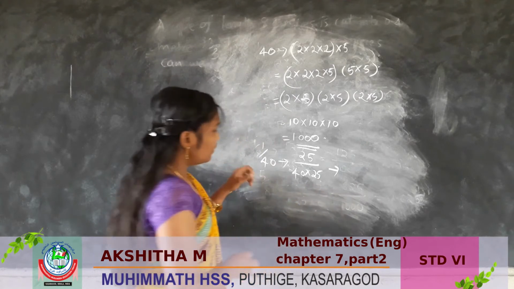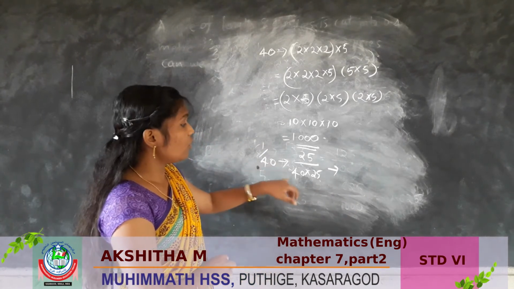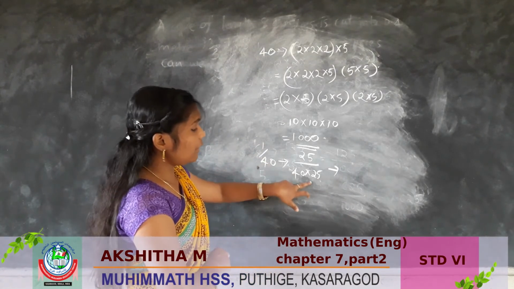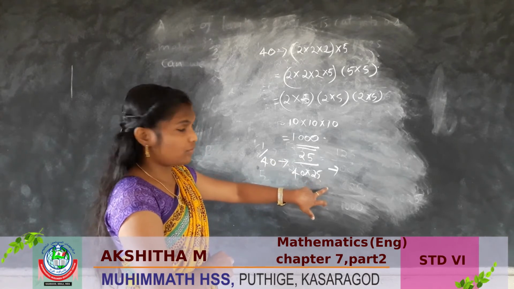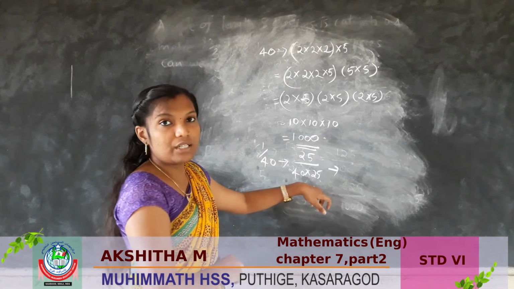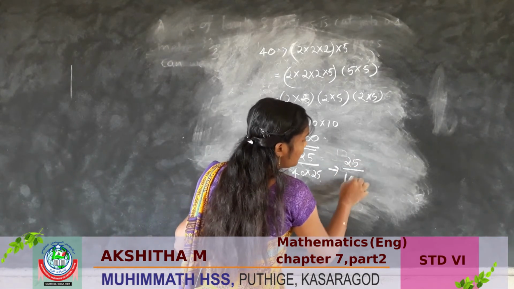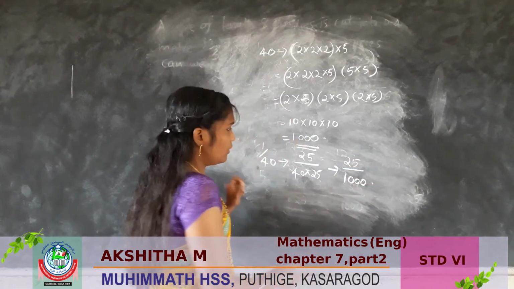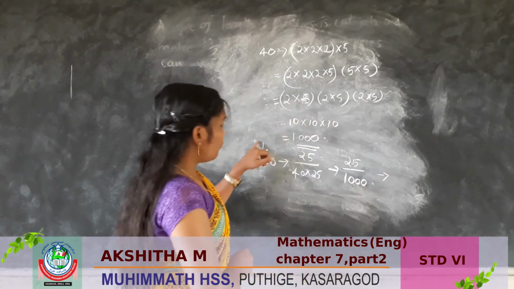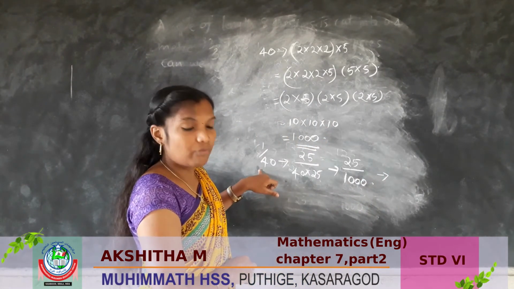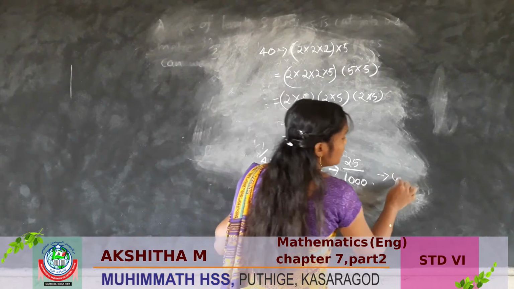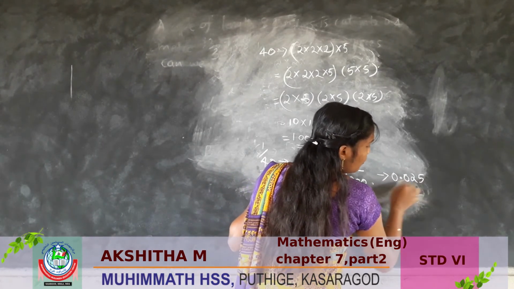So to get 1000 we have to multiply by two 5s. For example, 40 into 25 is 1000. So here 25 by 1000. So 1 by 40, its decimal form is 0.025.